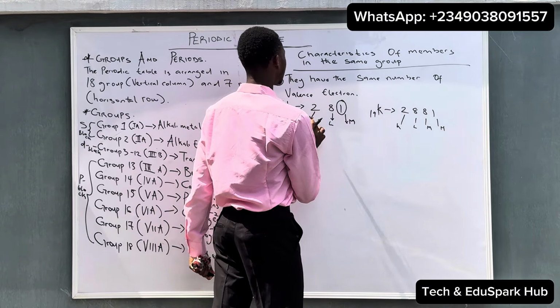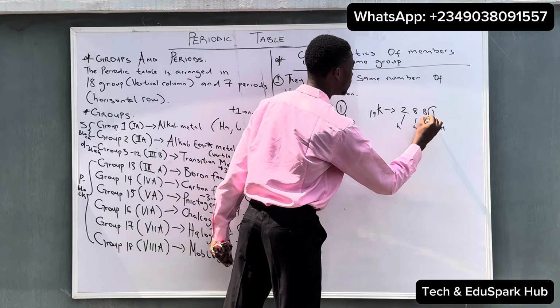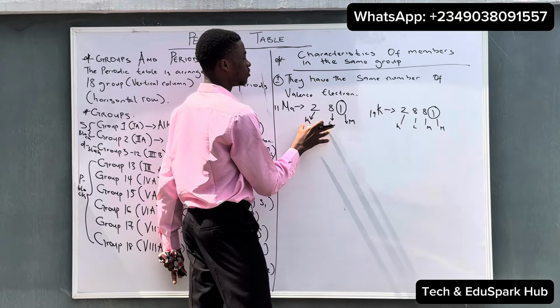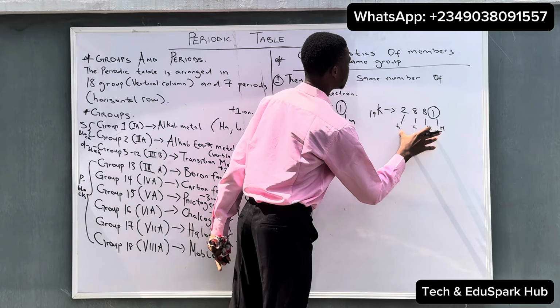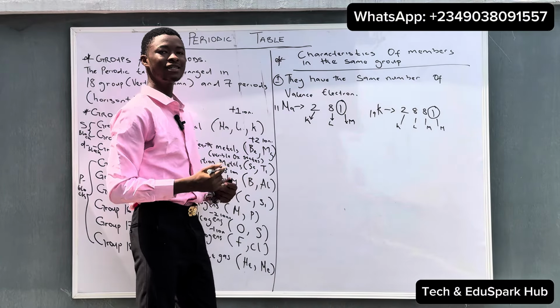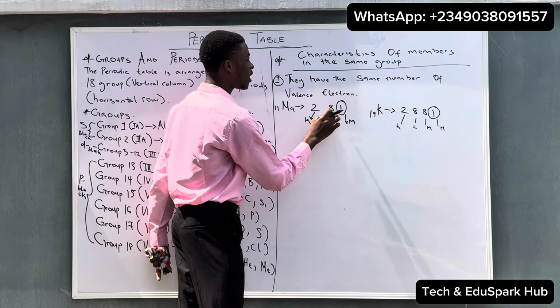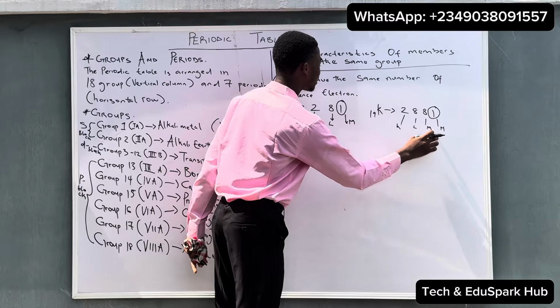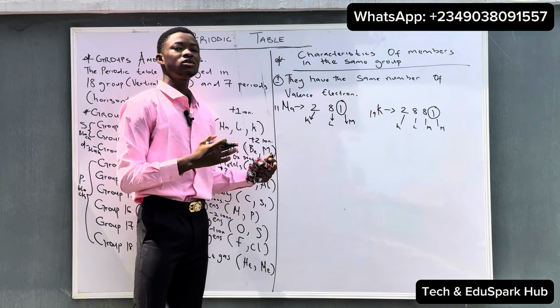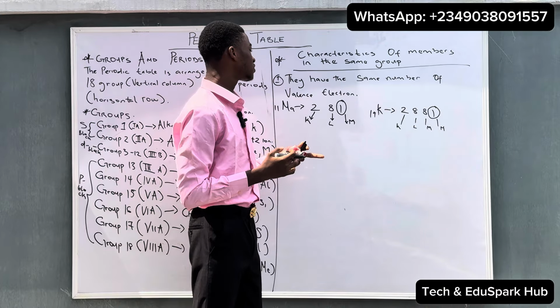So looking at potassium and sodium, you can see they have the same number of valence electrons, which is 1, 1. You can see 1 is ending the configuration of the sodium atom, and 1 is also ending the configuration of the potassium atom. This is a way you can easily identify the group of an element. So you can say sodium is in group 1 and potassium is also in group 1. So this is a way you can determine the group number of a particular element.